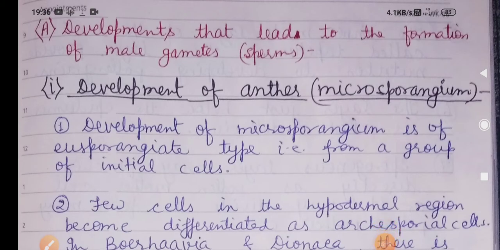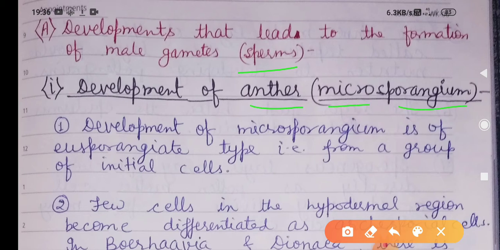Development that leads to formation of male gamete sperm includes first the development of anther or microsporangium. We know that micro here stands for pollen grains, and angium means thala or bag. That means pollen grains are found in that bag, that means anther. Clear the concept. These terms are very interesting and very confusing, so clear the concept of this terminology.